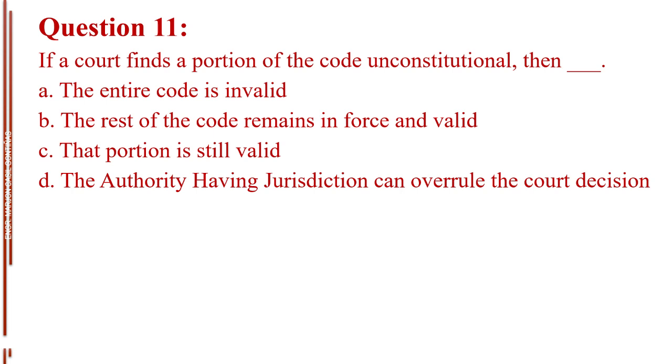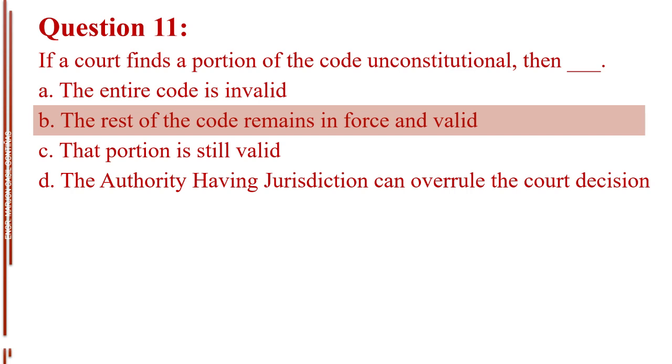Question number 11. If a court finds a portion of the code unconstitutional, then blank. Letter A, the entire code is invalid. Letter B, the rest of the code remains in force and valid. Letter C, that portion is still valid. Letter D, the authority having jurisdiction can overrule the court decision. The answer is letter B, the rest of the code remains in force and valid.